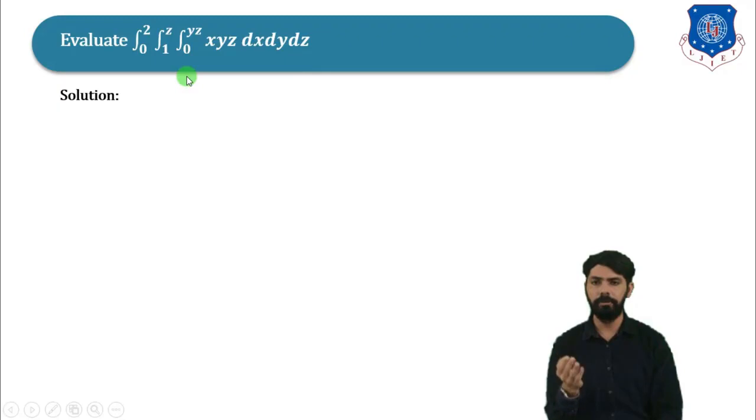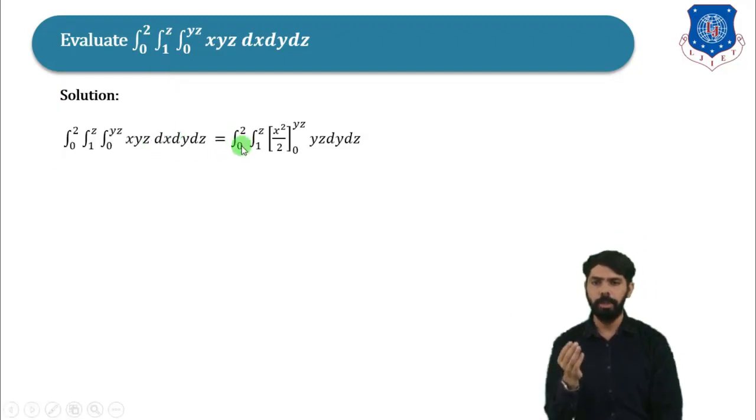So here the first limit is of x, that is from x equal to 0 to x equal to yz. Then the second limit is of y, that is from y equal to 1 to y equal to z. Then the third limit is of z, that is z equal to 0 to z equal to 2. Therefore this is equal to integration from 0 to 2, integration from 1 to z.